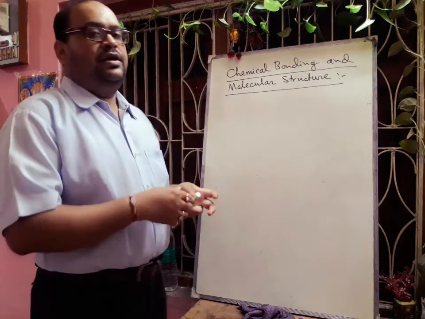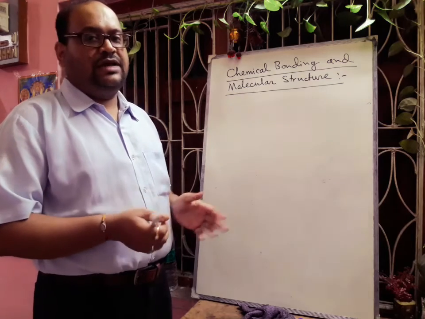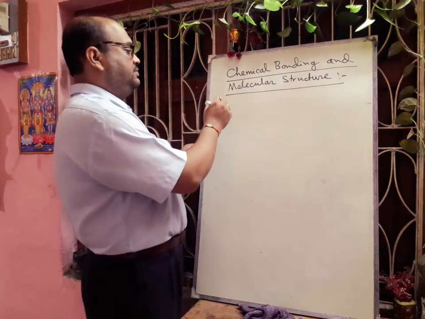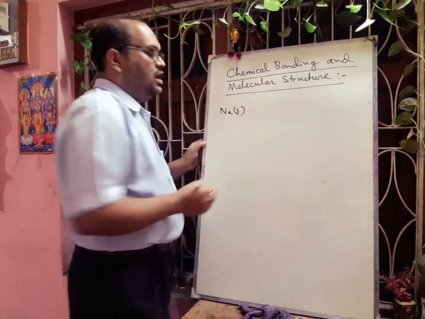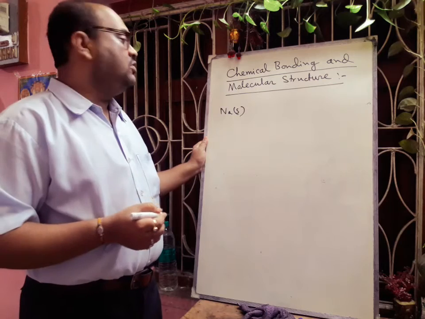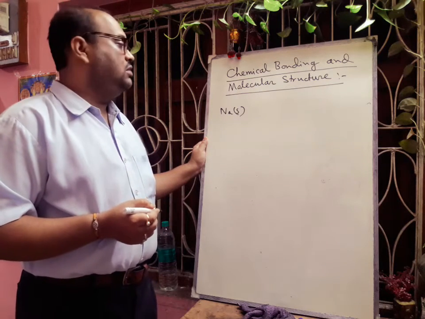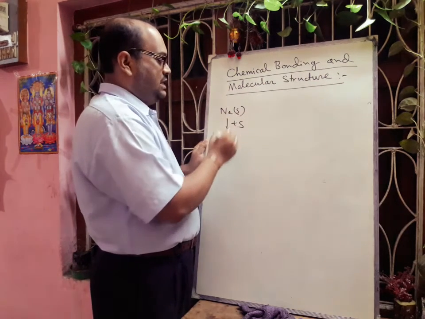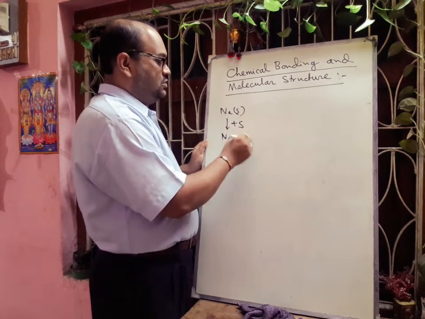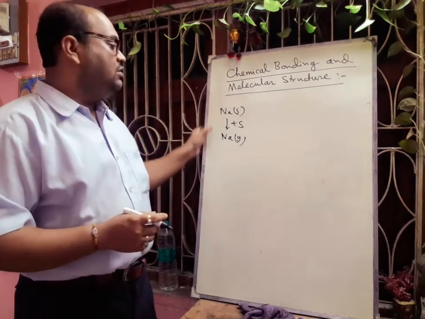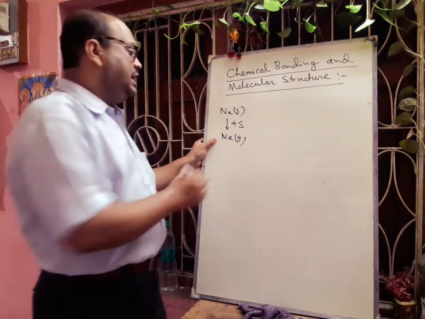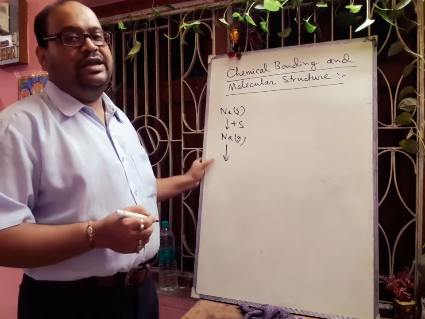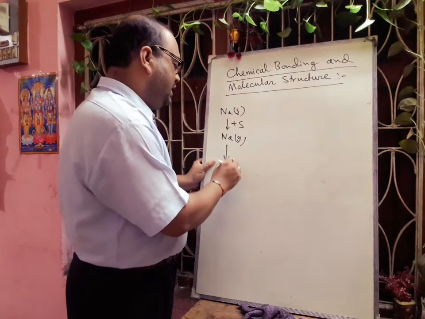Now for the Born-Haber cycle for the formation of 1 mole NaCl, first you take solid sodium. If you want to convert 1 mole of solid sodium to 1 mole of Na gas, that energy is called sublimation energy. So sodium in the solid state converts into sodium in the gaseous state. Then to convert Na to Na+, we have to remove one electron.